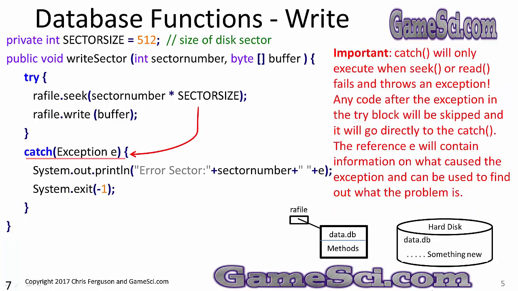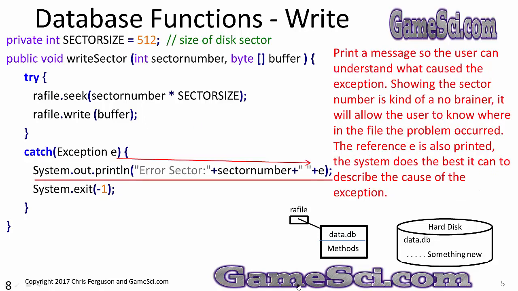Important, catch will only execute when the seek or write fails and throws an exception. Any code after the exception in a try block will be skipped. So if this line of code fails, it'll jump to the catch and skip the write. The reference e will contain information on what caused the exception and can be used to find out what the problem is.